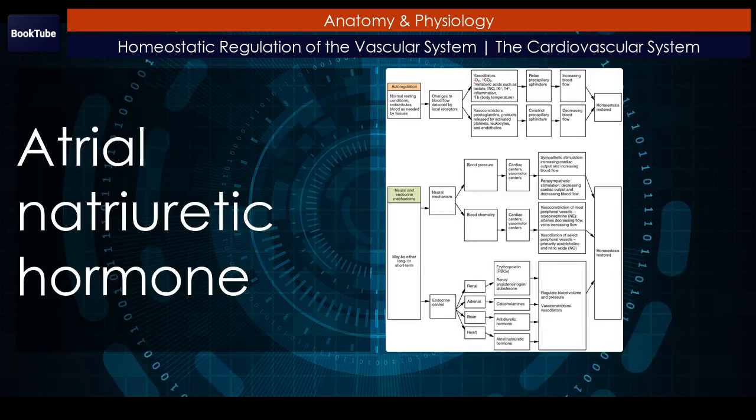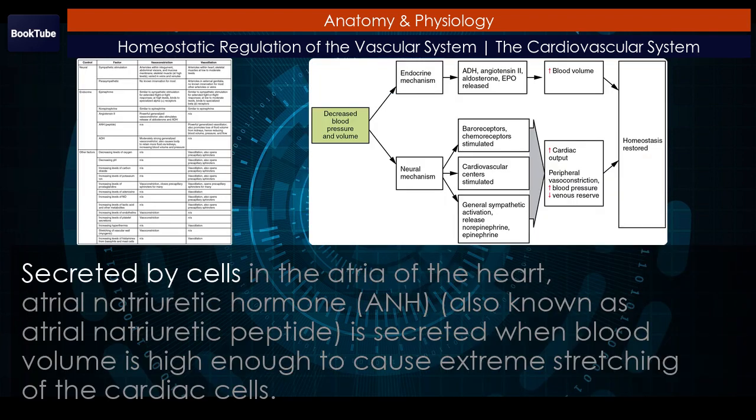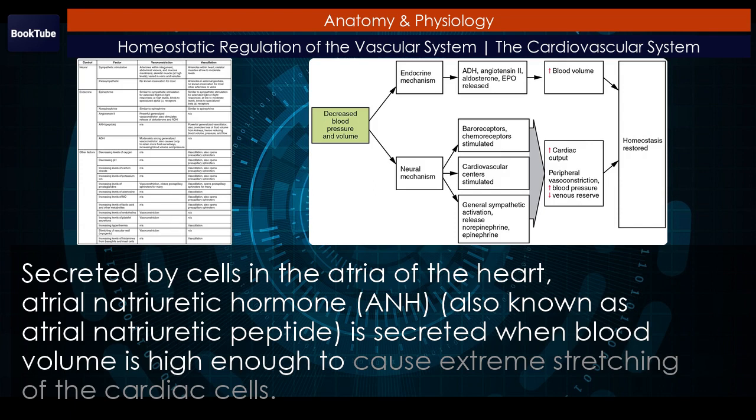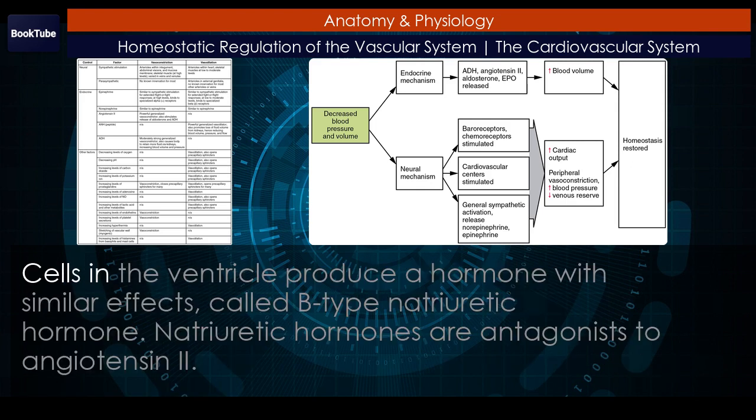Atrial natriuretic hormone, secreted by cells in the atria of the heart. Atrial natriuretic hormone, ANH, also known as atrial natriuretic peptide, is secreted when blood volume is high enough to cause extreme stretching of the cardiac cells. Cells in the ventricle produce a hormone with similar effects, called B-type natriuretic hormone.